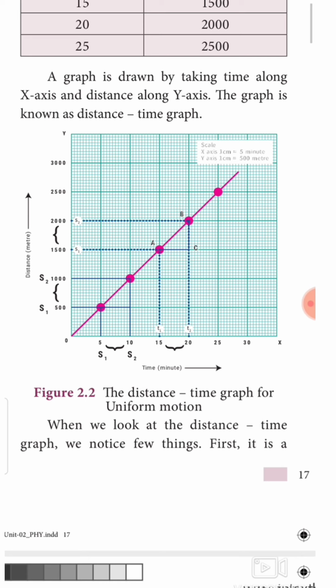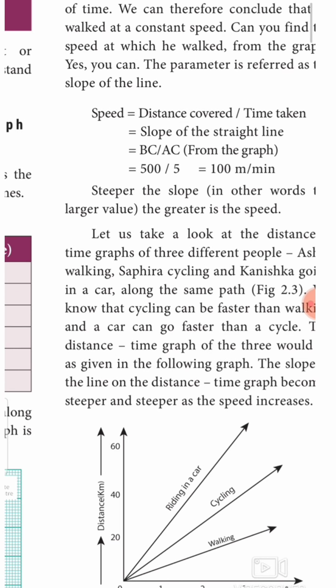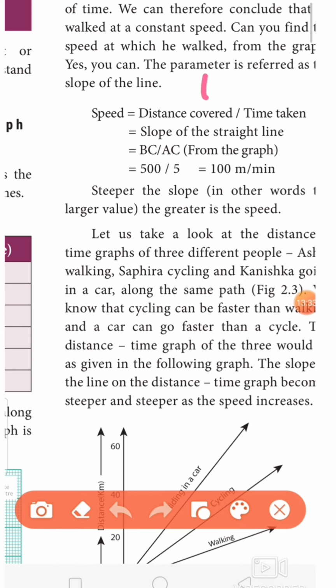So what is the formula? dy divided by dx. So the slope of the straight line is nothing but y divided by x. Distance covered by time, because in the y axis we have taken distance, in the x axis we have taken time. Slope will result as BC divided by AC, that is equal to 500 divided by 5, equal to 100 meter per minute.